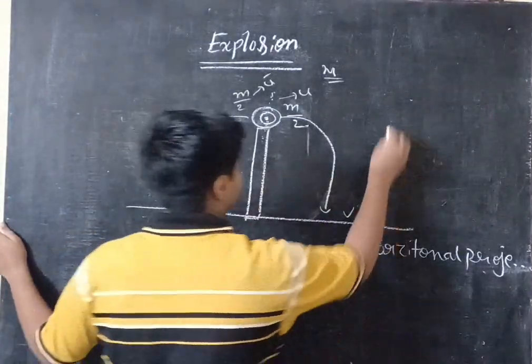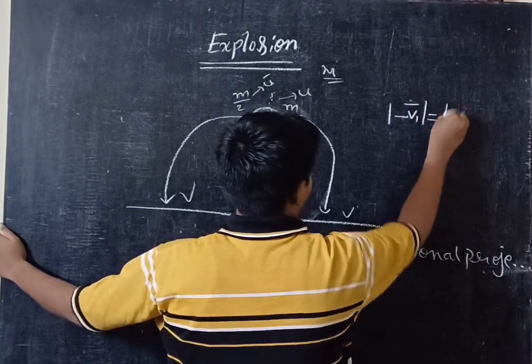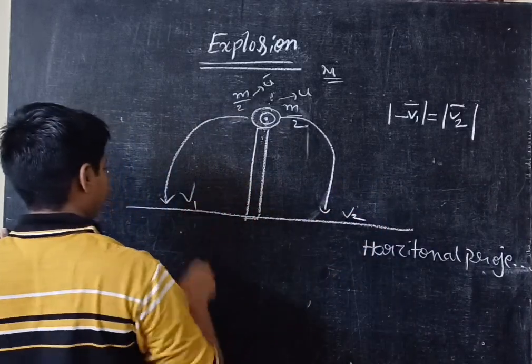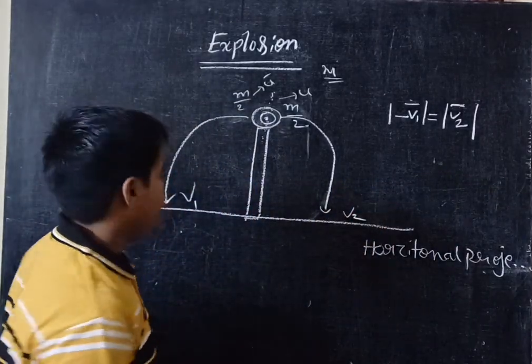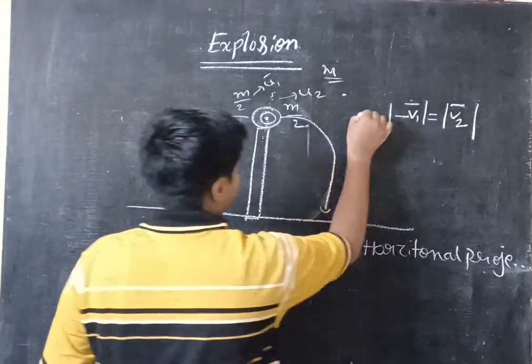Okay, so here a very important point: v minus v1 bar is equal to v2 bar. Here this is v2, v1. Okay, clear? So this is a very important point.